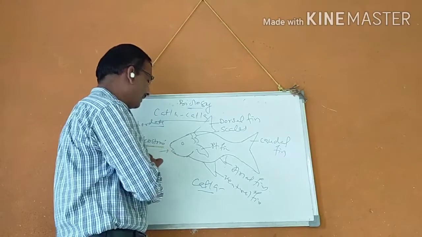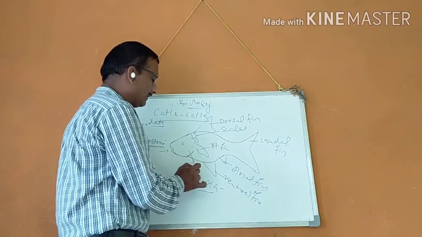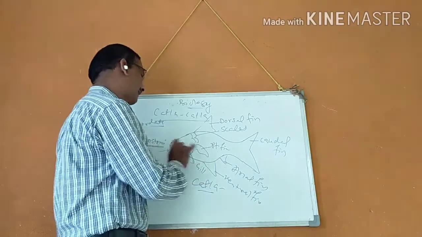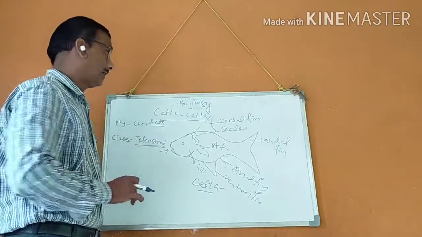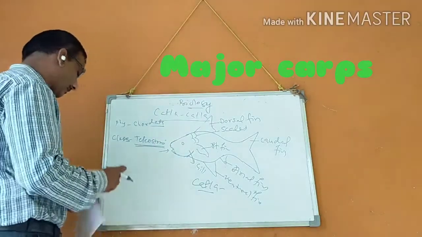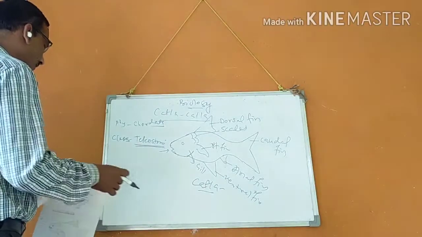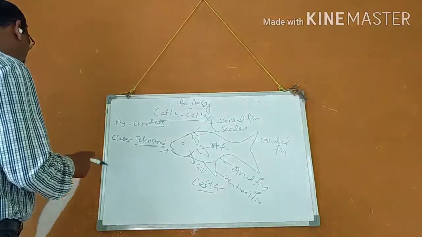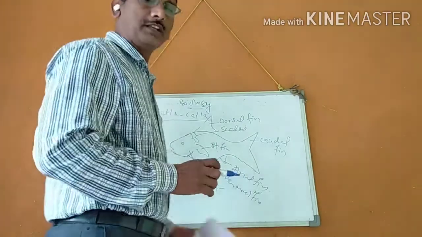Water enters from the mouth opening and exits through the gills, where respiration takes place, as in all major carps. That is in general the characters and morphology. You must know about the general features. Age means actually its biology.